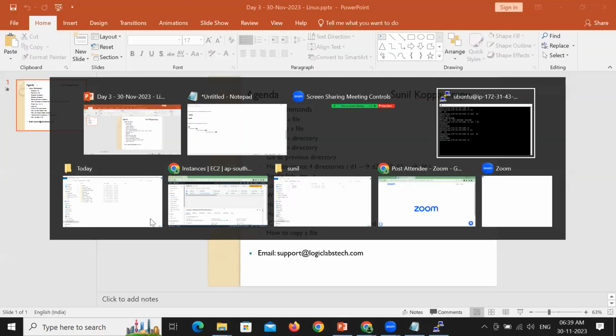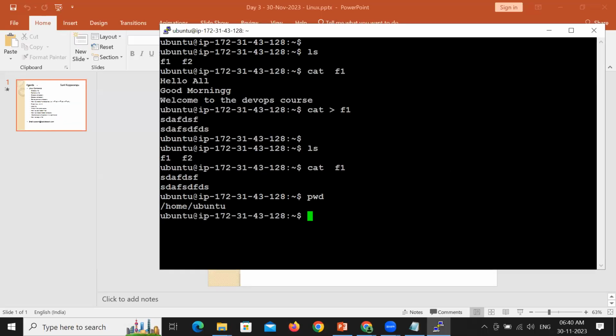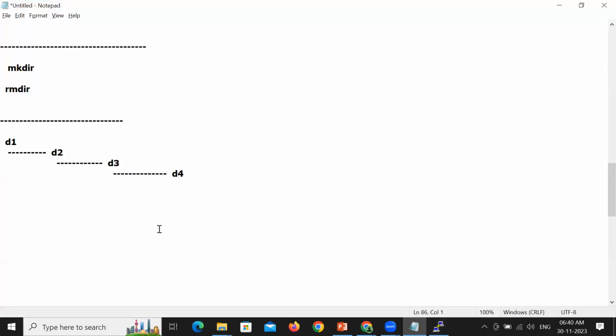Currently, where am I pointing? pwd stands for print working directory, which will show you the current location. Right now, you're pointing to /home/ubuntu. So can anybody guide me? Please raise your hand. Can anybody guide me how to create this nested directory? D1, then under D1 create D2, under D2 create D3, and under D3 create D4. Can you quickly create these nested directories?